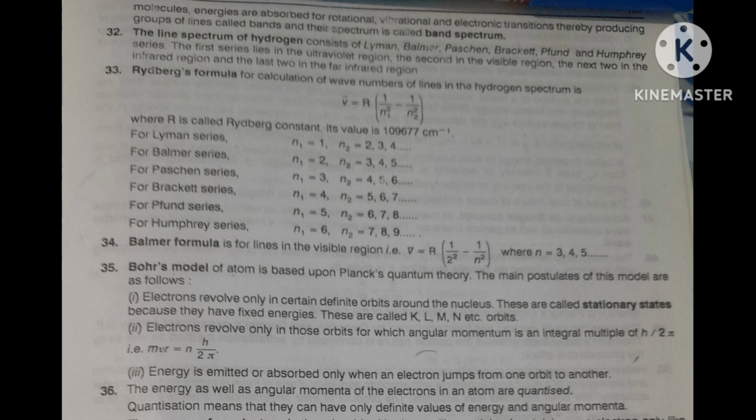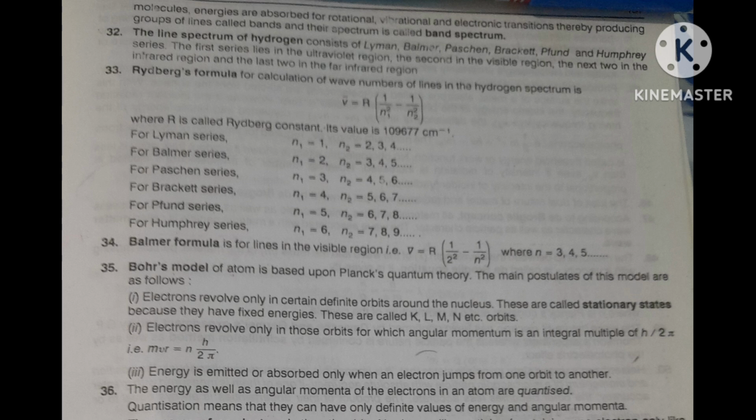This is important. This light came from the gas, and you have passed it through the prism. Then the spectrum you got is called line spectra or atomic spectra. In gas, atoms are present, don't forget.